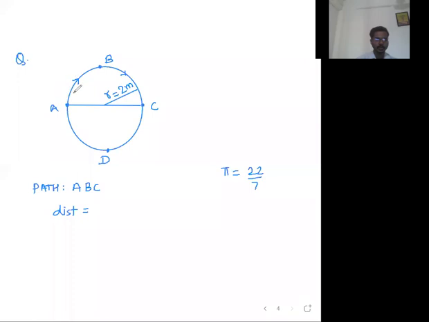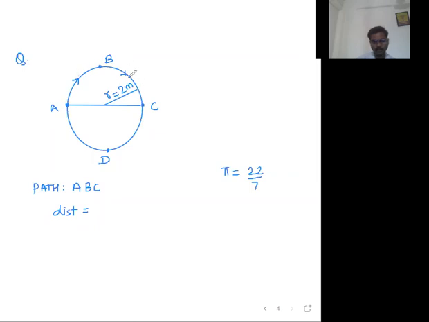Sir, A to B, B to C is the half circle. For the half circle, total length of the circular path is called as circumference. But this is, sir, half circle.